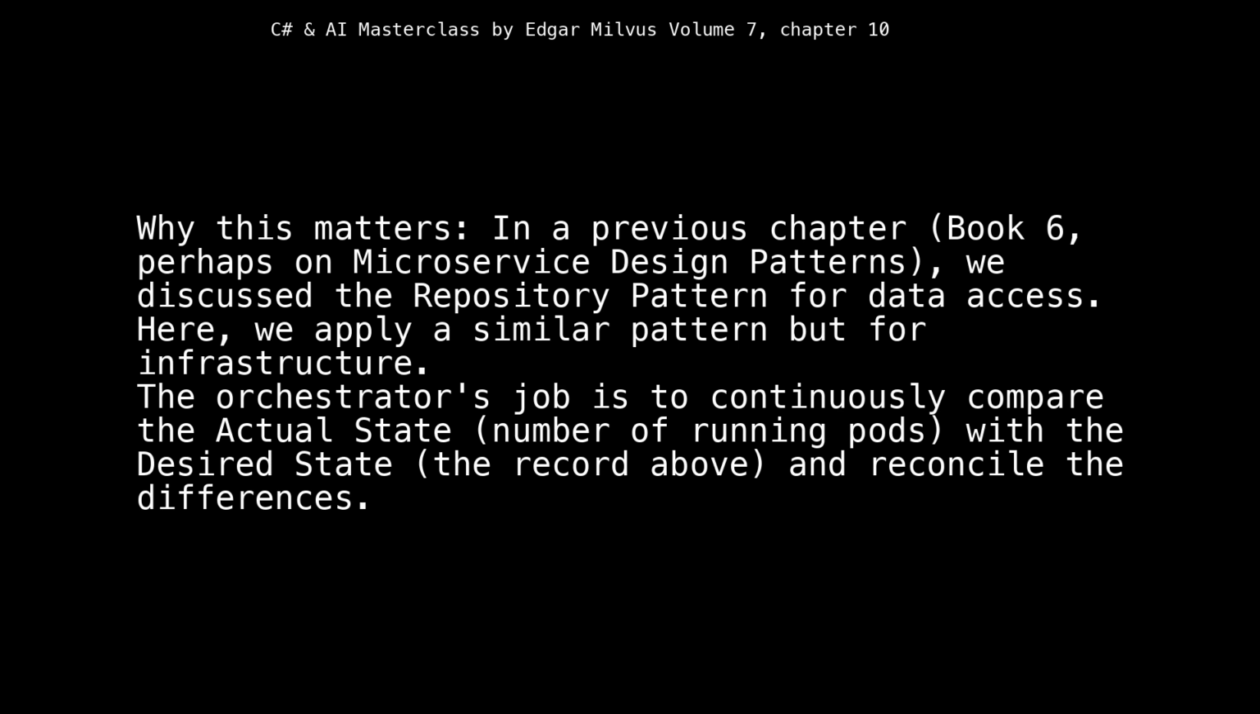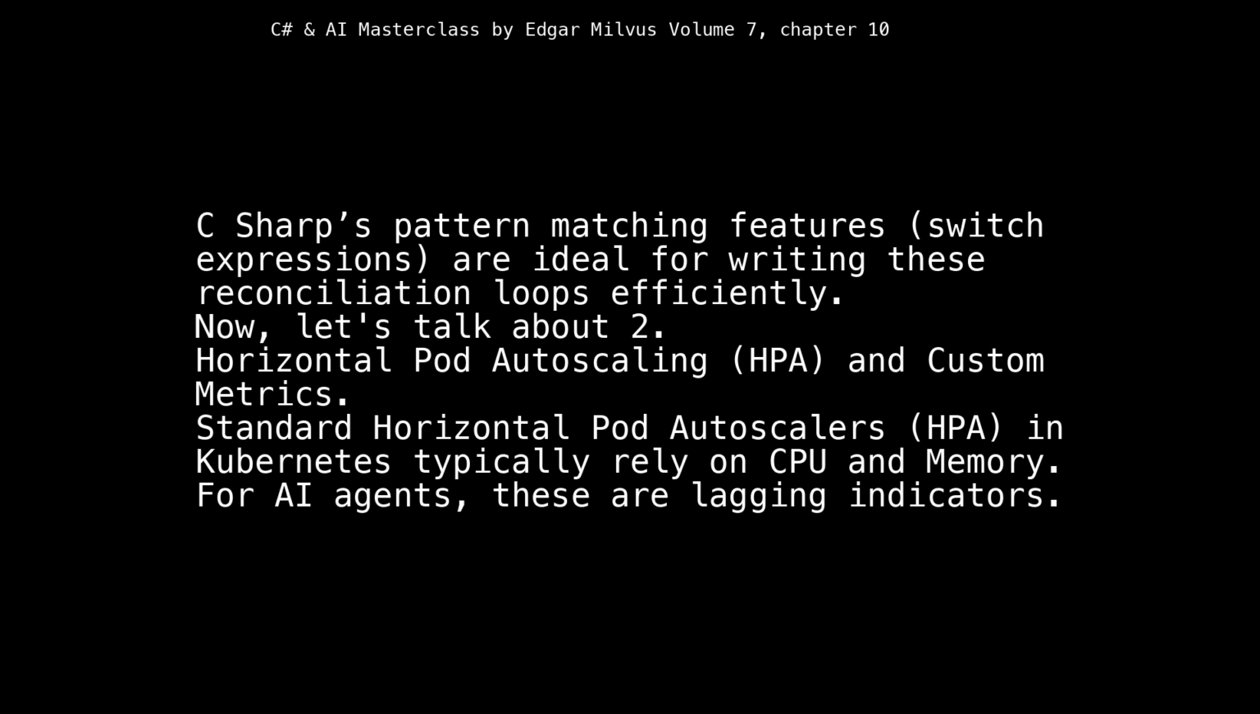Why this matters: in a previous chapter, Book 6, perhaps on microservice design patterns, we discussed the repository pattern for data access. Here, we apply a similar pattern but for infrastructure. The orchestrator's job is to continuously compare the actual state, the number of running pods, with the desired state, the record above, and reconcile the differences. C#'s pattern matching features, switch expressions, are ideal for writing these reconciliation loops efficiently.